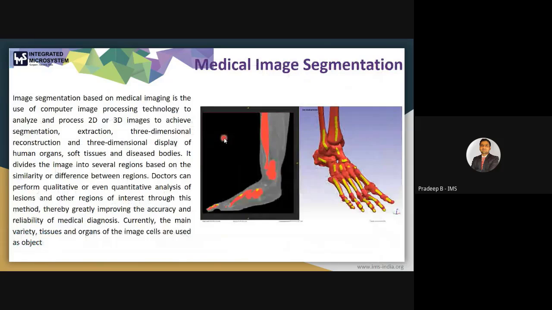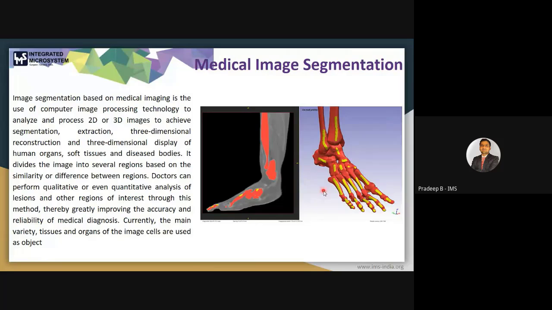Next I can discuss medical image segmentation. This image segmentation is based on medical images, like the segmentation of different bones by using a few tools. You can use a few tools in 2D images as well as in this 3D view, so that you can segment your region of interest and then proceed for further research, like 3D printing. If you are in 3D printing, then you can prepare your model for 3D printing.